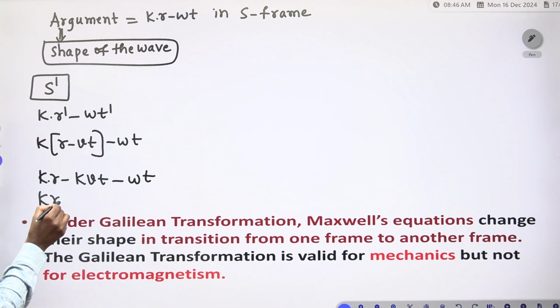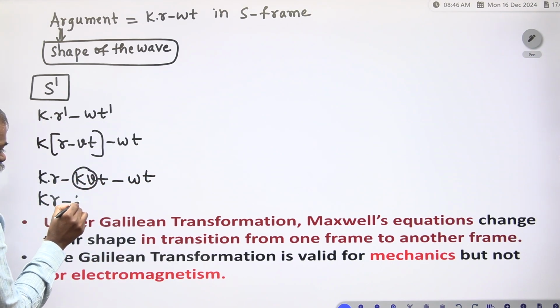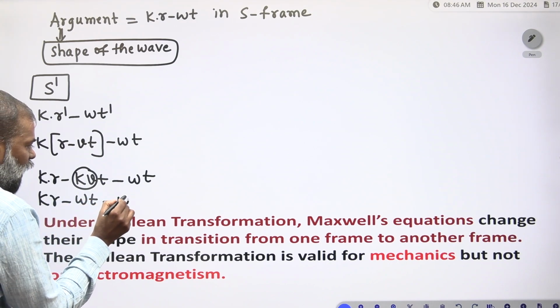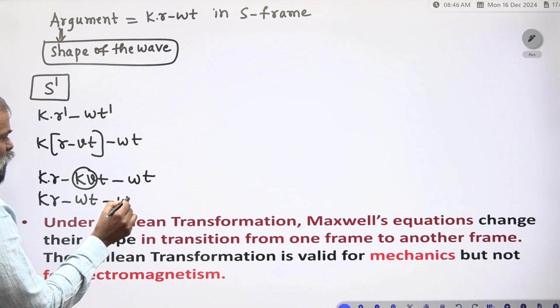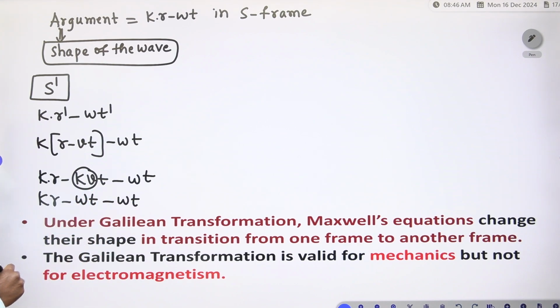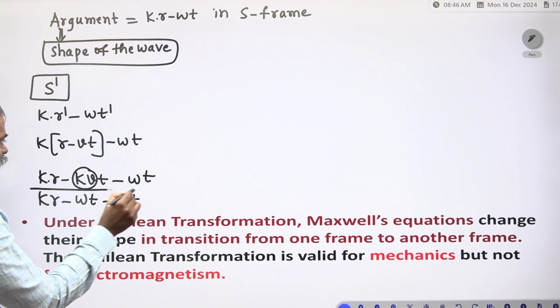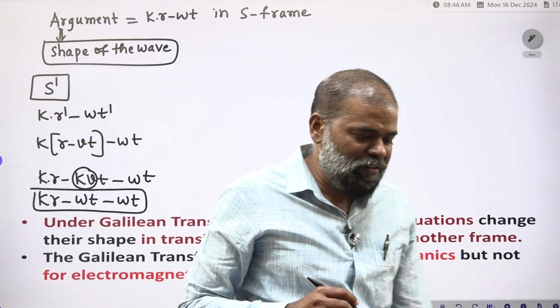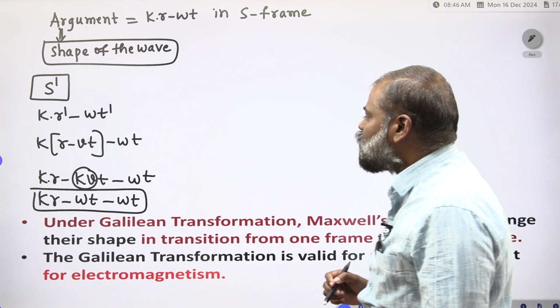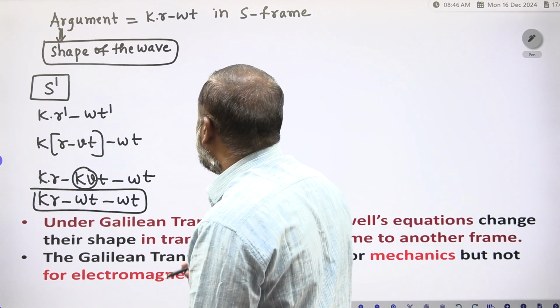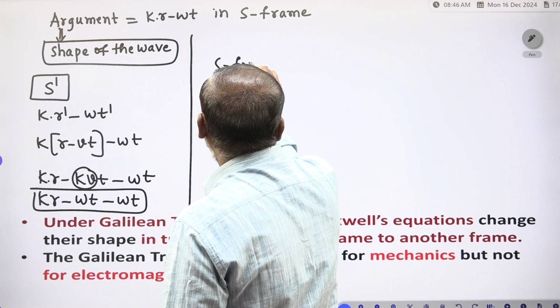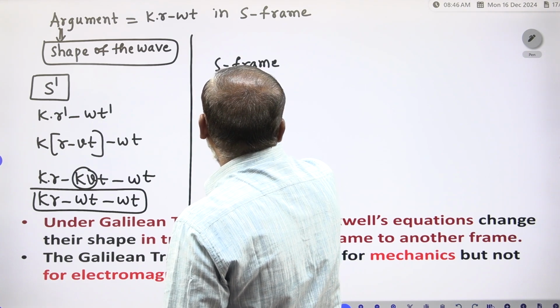So kV into t is to be taken as omega into t. In S frame, what is the argument?